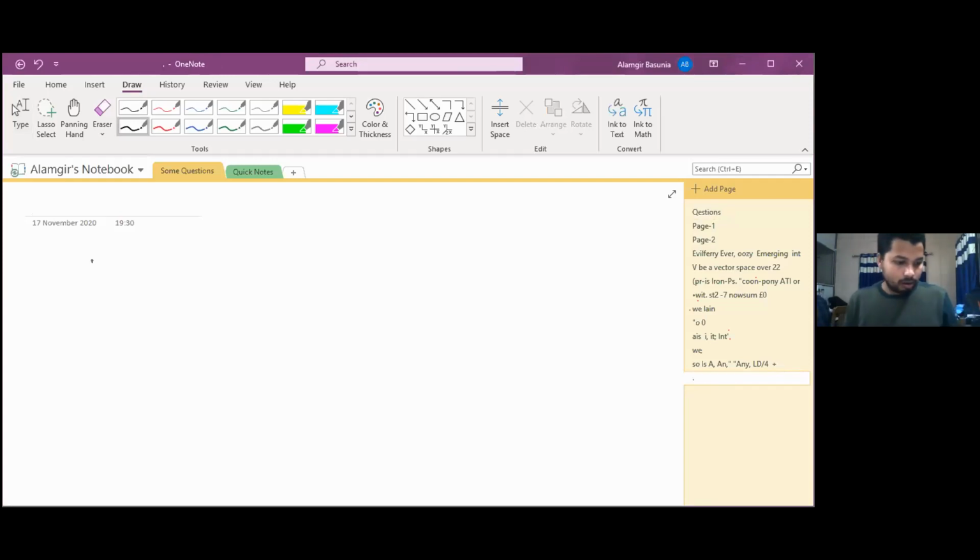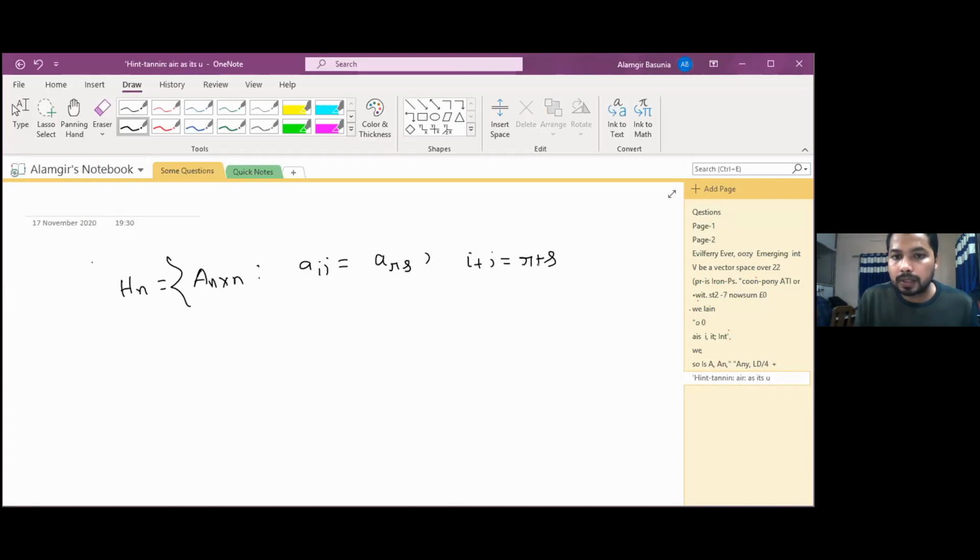A_S^n is given, the set of all n by n matrices such that A_ij is equal to A_rs when i plus j is equal to r plus s, or otherwise, if they are different, A_ij will be free. This question maybe came in JAM or NET in some year.